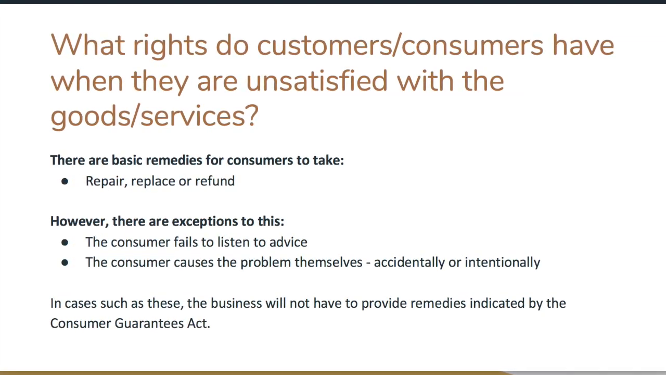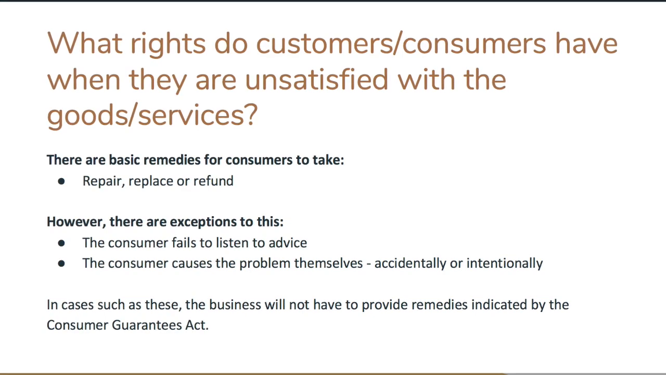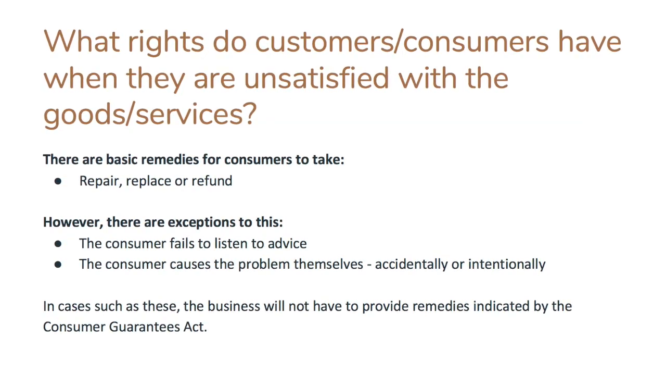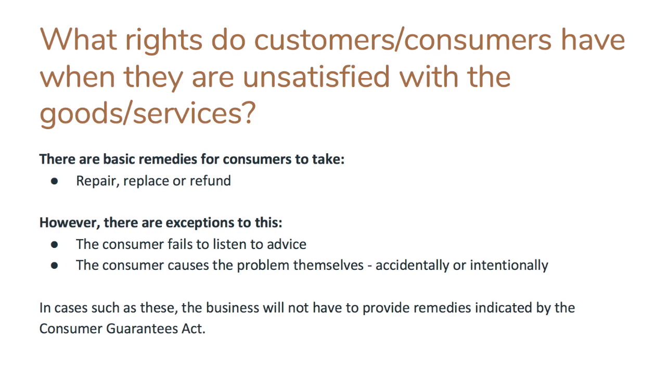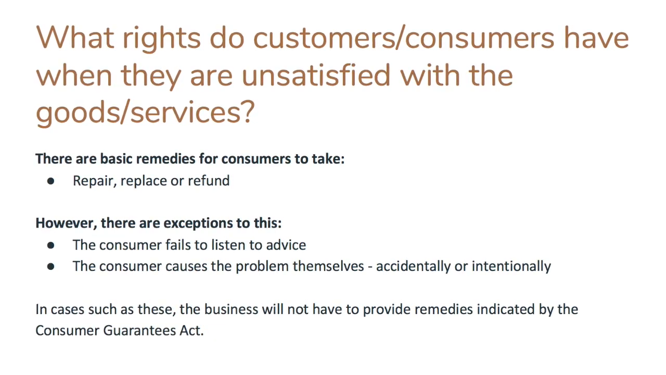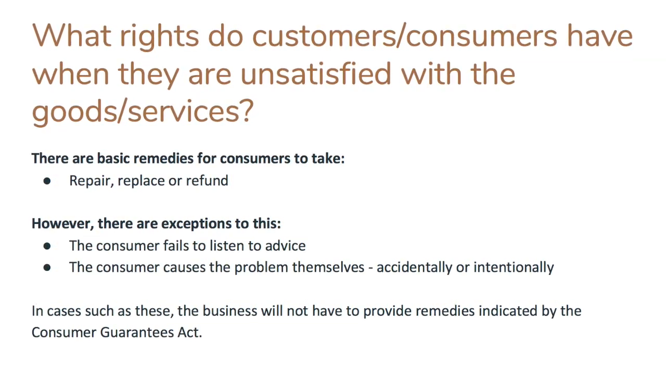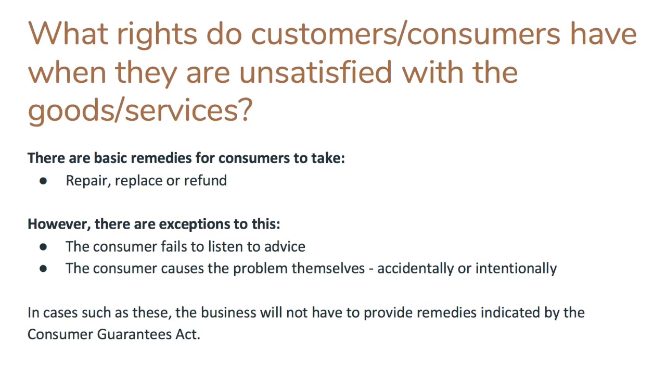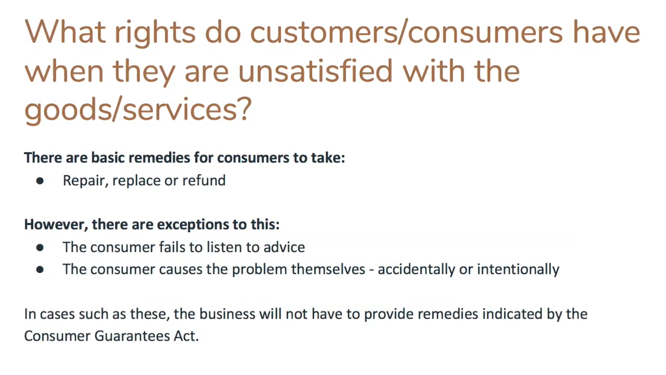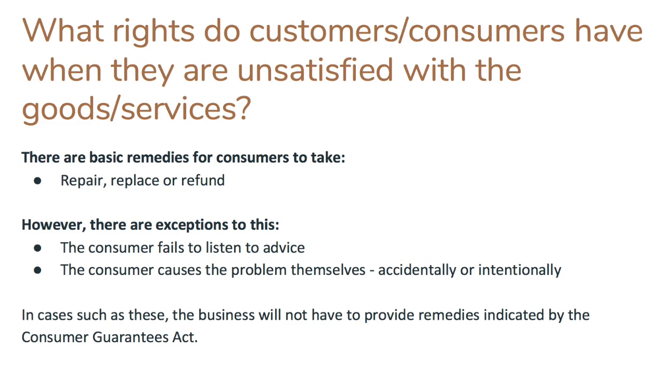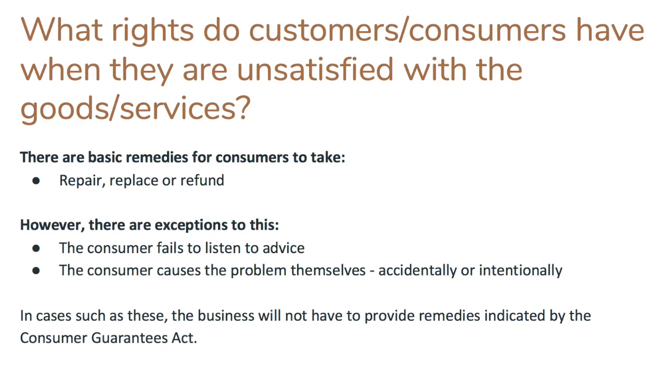However, there are some exceptions to when a business must provide a repair, replacement, or refund. For example, if the customer does not listen to the advice given or causes the problem either accidentally or intentionally. Essentially, if the consumer does something to cause a flaw, then under the Consumer Guarantees Act, the seller does not have to provide a repair, replacement, or refund.